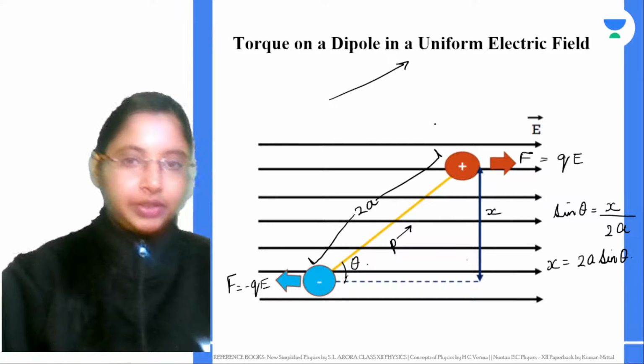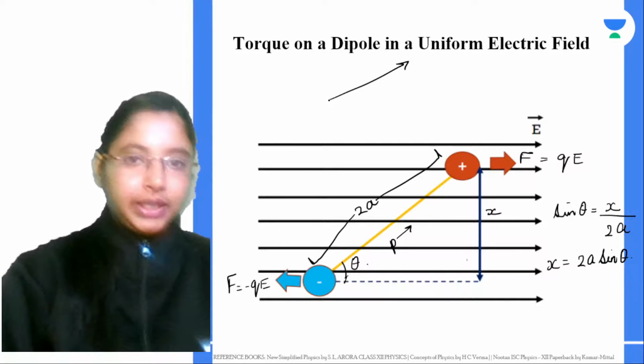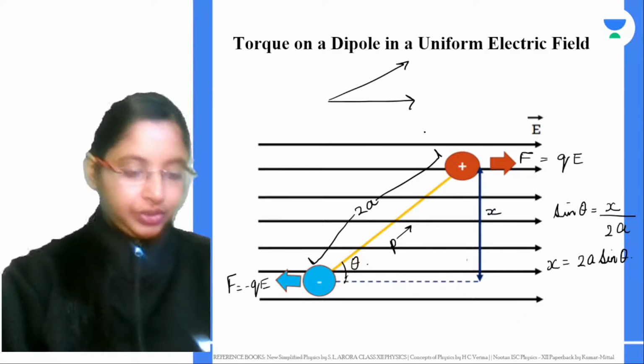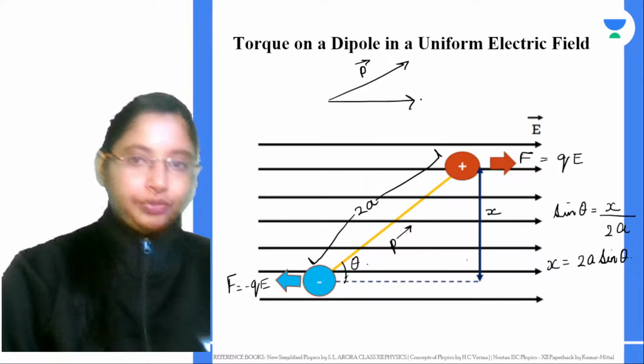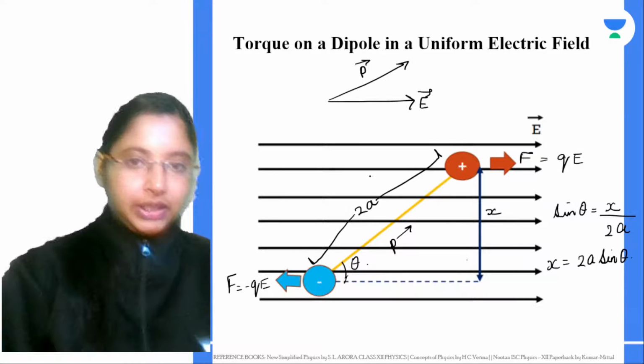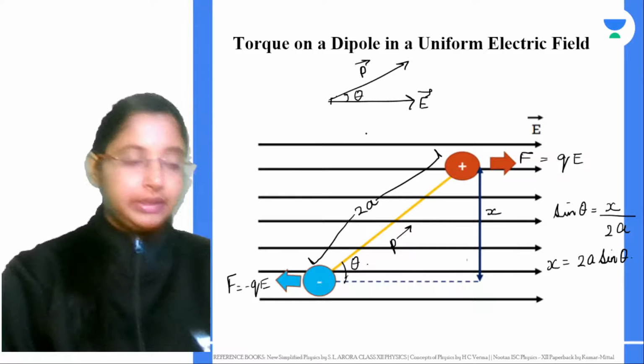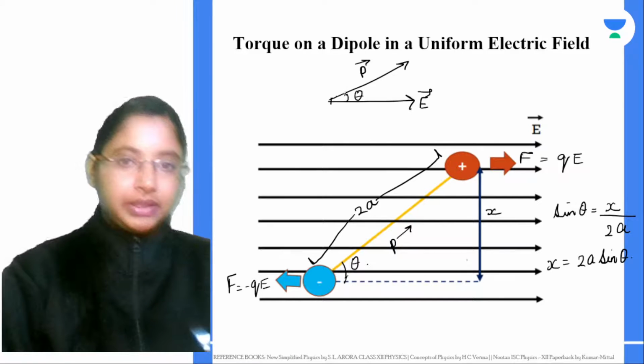The field E is acting in this direction. The angle between the dipole moment and the uniform electric field is theta. This is the angle.